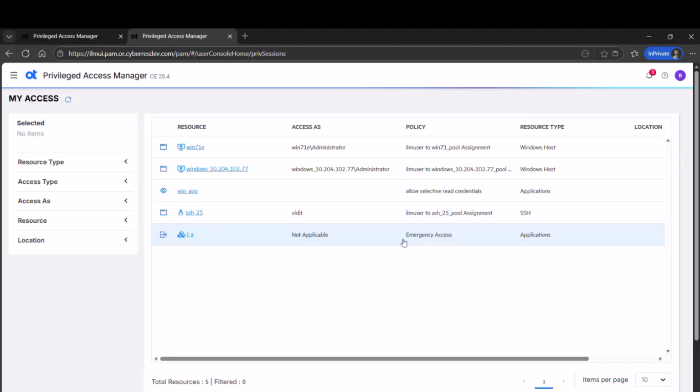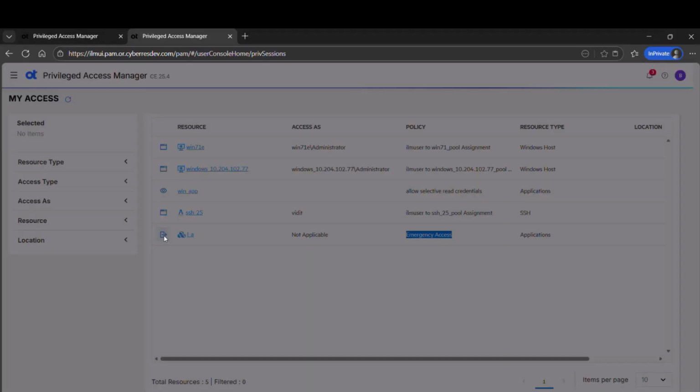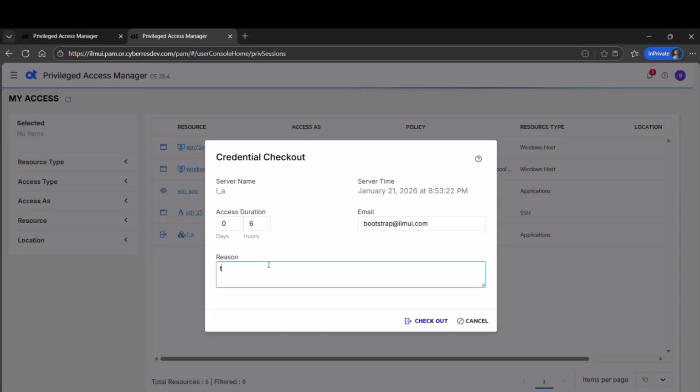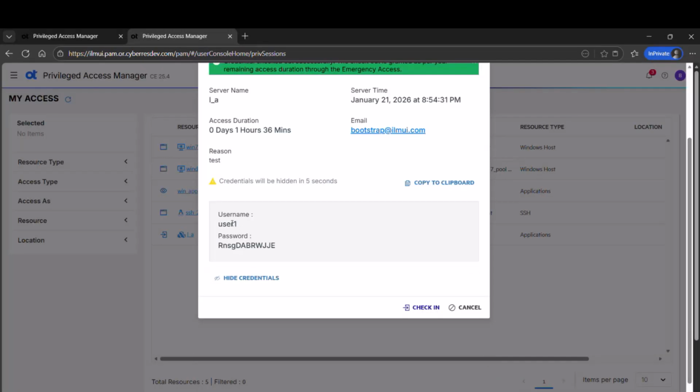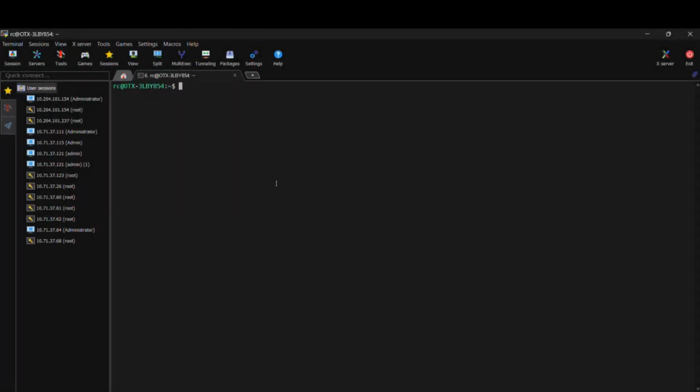Now that we have a policy defined for a managed application on the server, let's make it available. These credentials will only be valid for the defined duration. I'm using Bootstrap's account to load SSH to see if the credentials work. To do this, I'll attempt to establish a connection to the protected application.